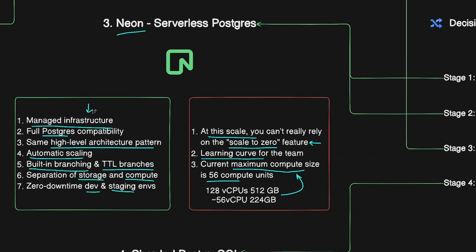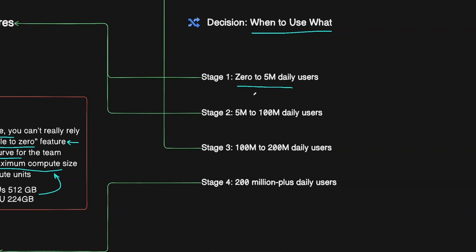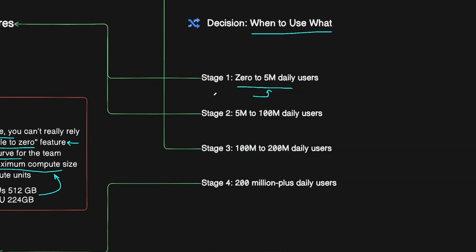In traditional PostgreSQL, spinning up a staging database can take you 20 minutes. With Neon, you can just branch in seconds. It's also cost effective because you only pay for what you use in the beginning, which means you might actually benefit from the scale to zero feature at this stage if you have no users using the application for some time. So that's the fastest path to market for stage 1.